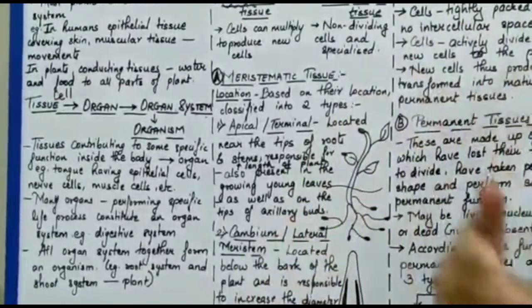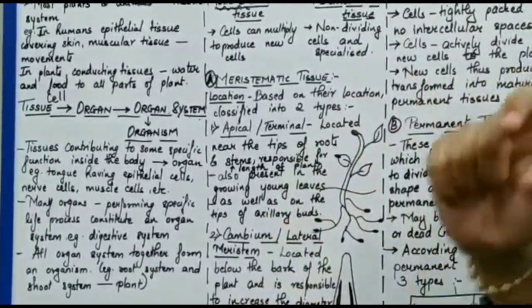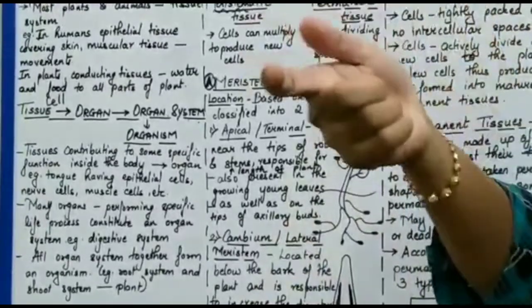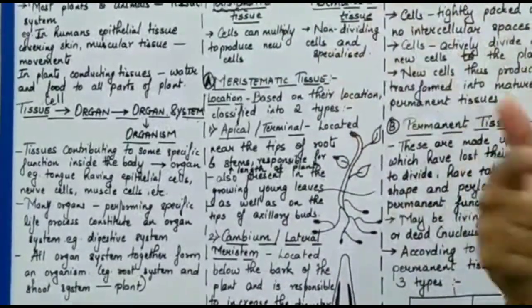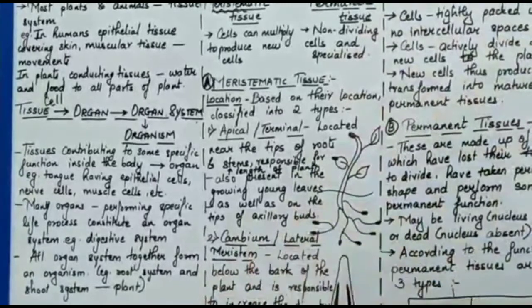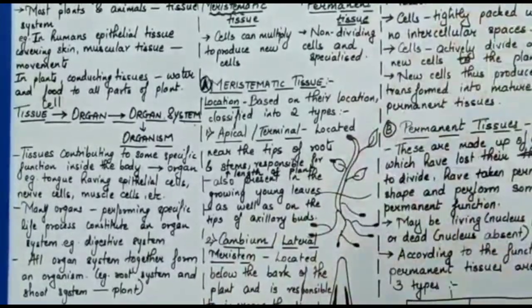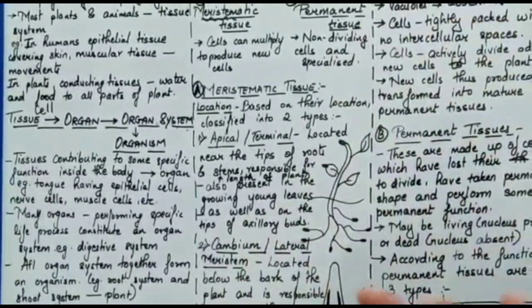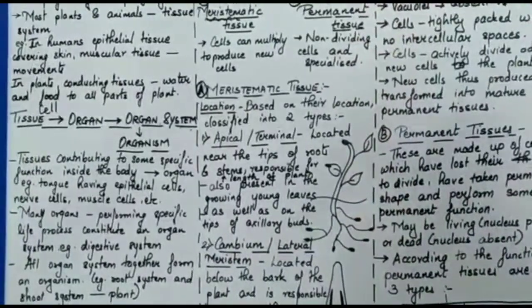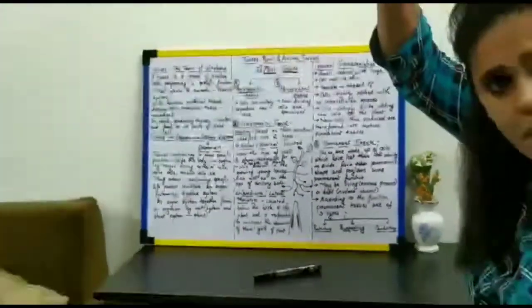When they undergo rapid cell division, what is going to happen? The cells are just going to get added. And when the cells are getting added, it is obvious what is going to happen to the plant. It is going to increase in length. Do you all agree? Yes?